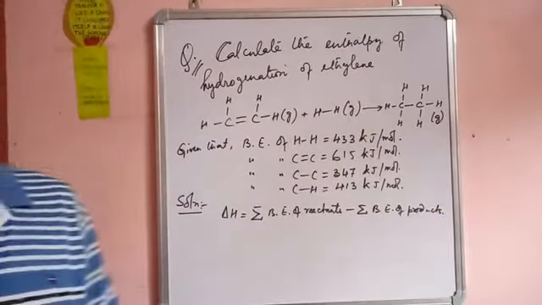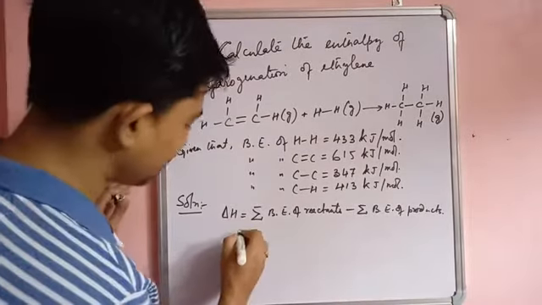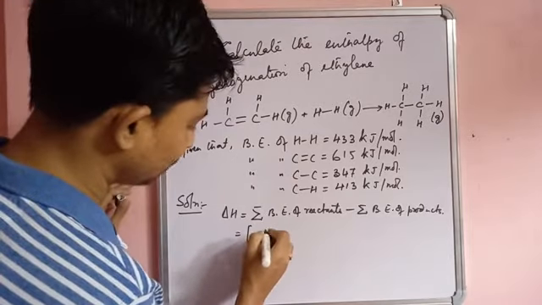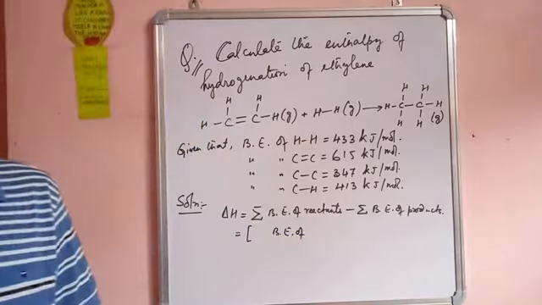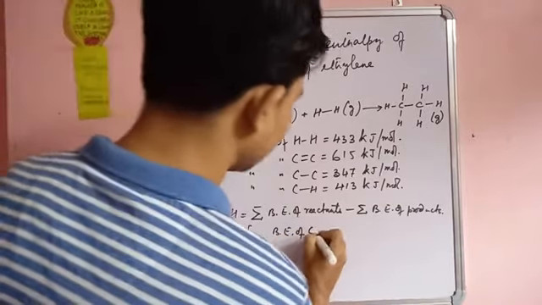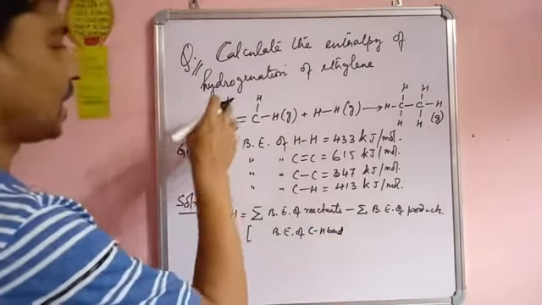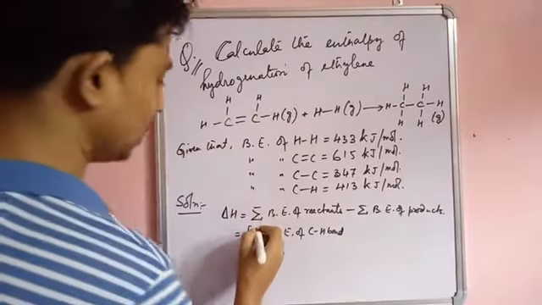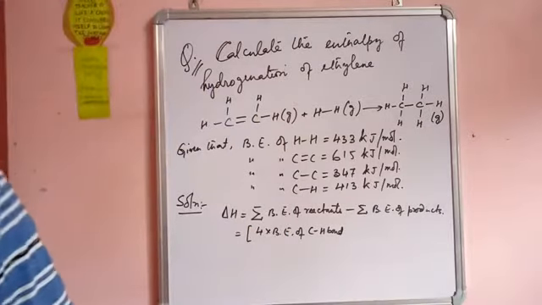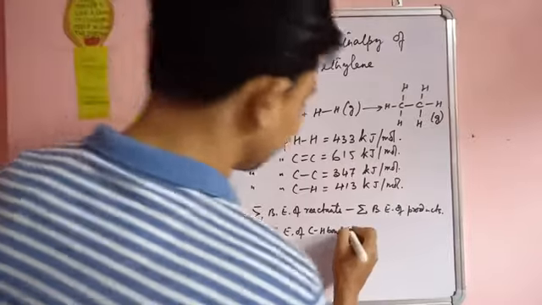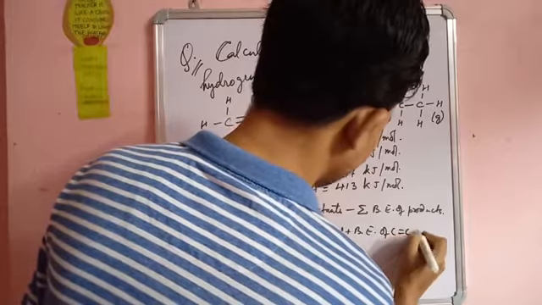So that is equal to bond energy of C-H bonds. अभी C-H bond reactant में कितना है? C-H bond 1, 2, 3 and 4. So 4 into bond energy of C-H bond, plus bond energy of C=C bond.